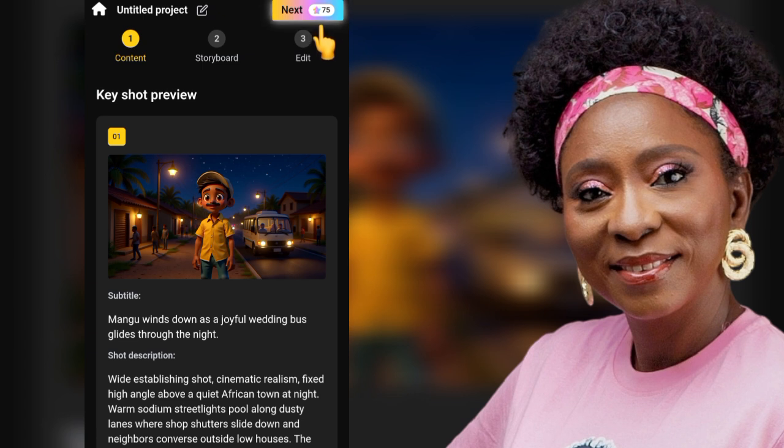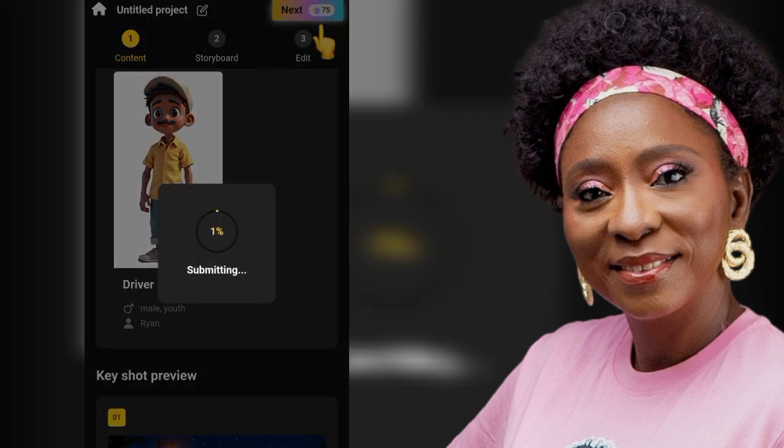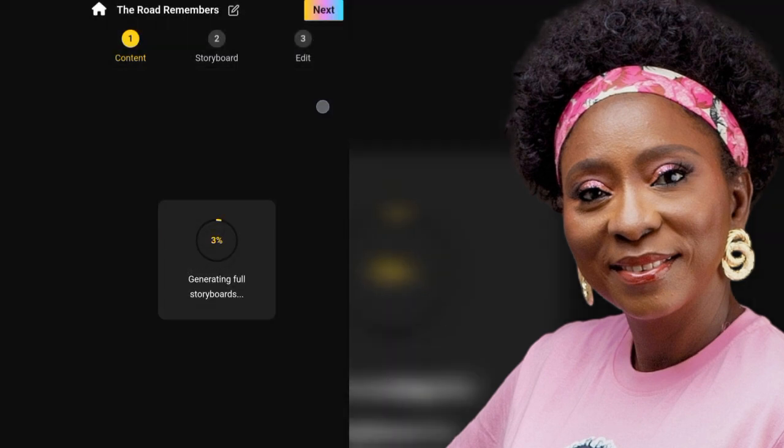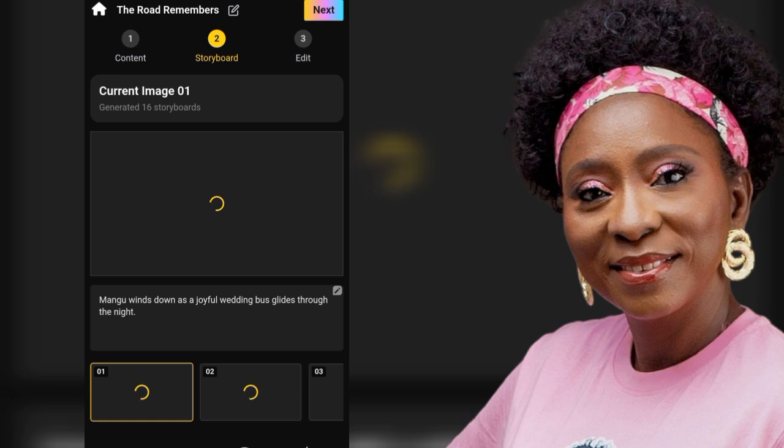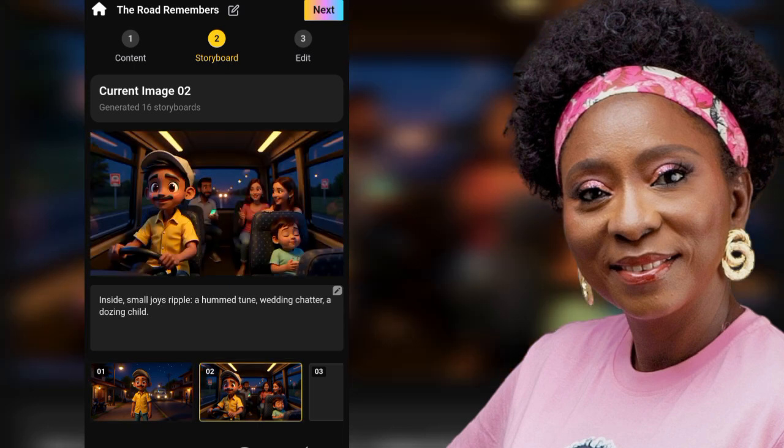It says Mango winds blow down as a joyful wedding bus guides through the night. What is the driver doing outside and not inside the bus? I don't know. So let's go see what's going on. Let's click on next. Okay, so here we are. Let's see what it's going to give us. So 16. Is it 16 or 15? 16 storyboards. Okay. Mango winds blow down. Why are you outside? Not inside the bus. Okay. The driver's in the bus.